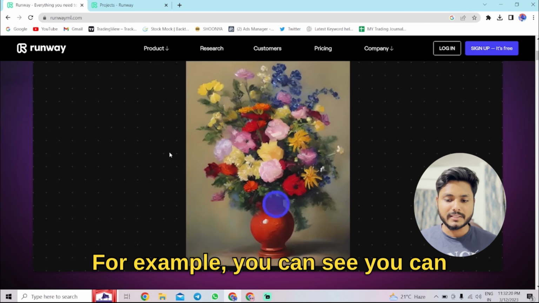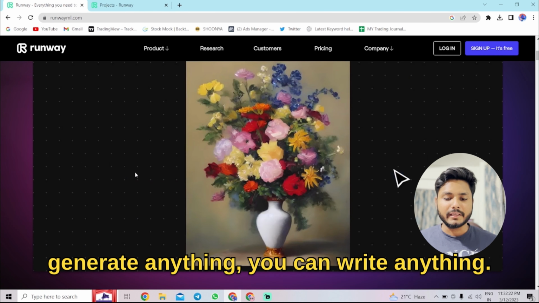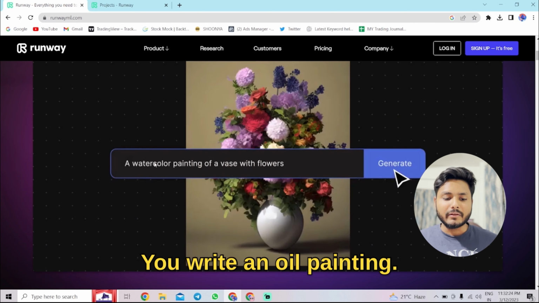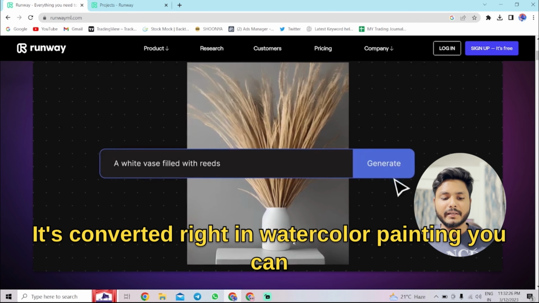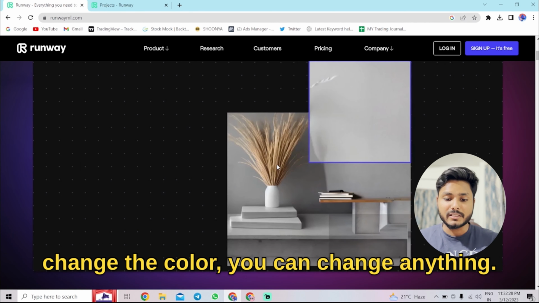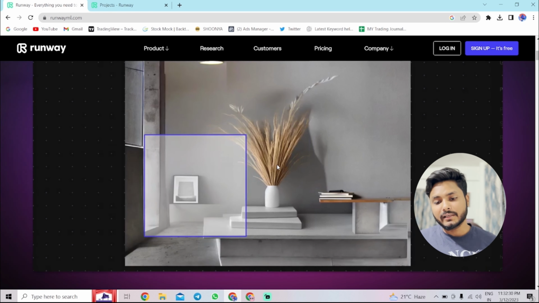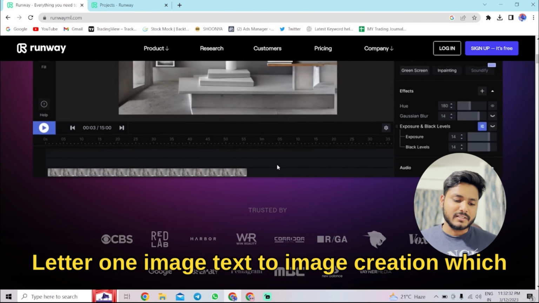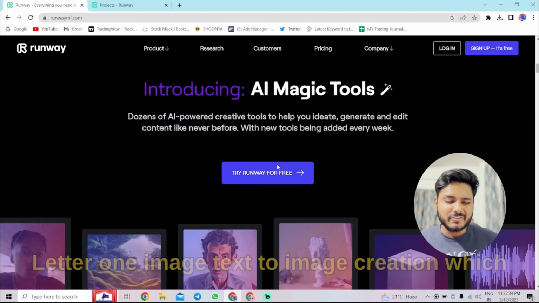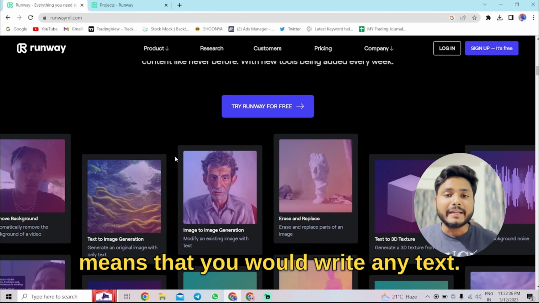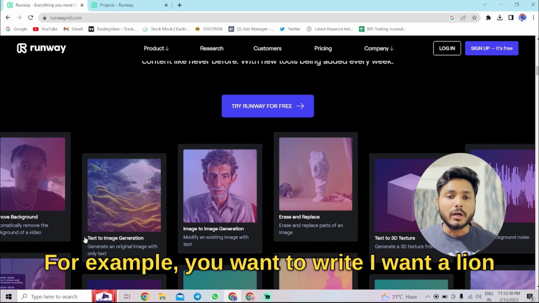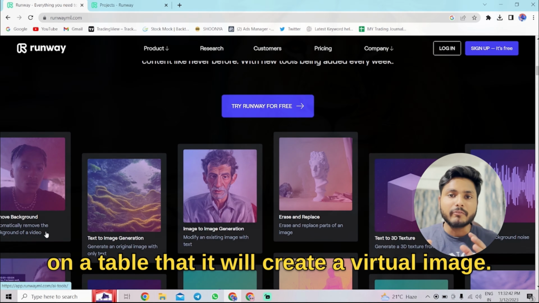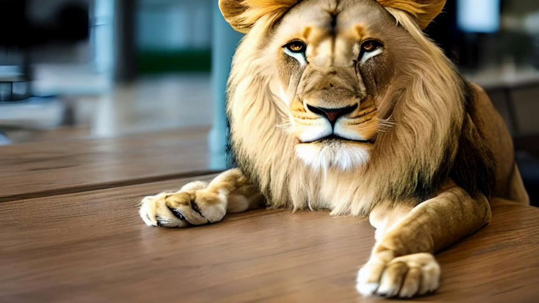For example, you can see here, you can generate anything. You can write anything. You write an oil painting and it's converted right into a watercolor painting. You can change the color. You can change anything. What are the features? Number one is text to image creation, which means that you will write any text. For example, you write, I want a lion on a table, and it will create an image in which the lion is on the table.